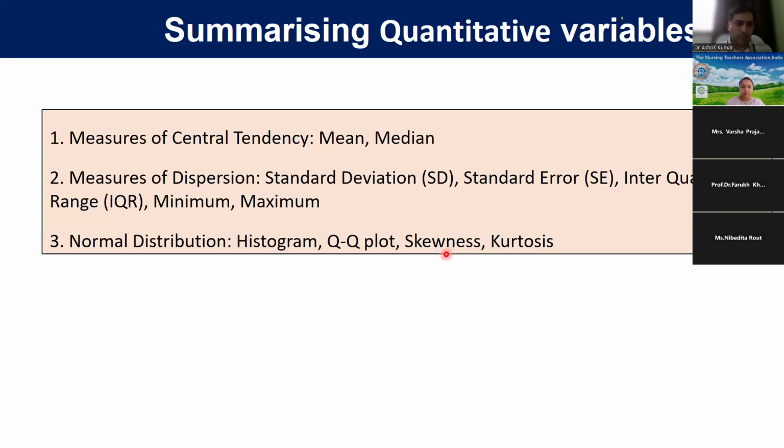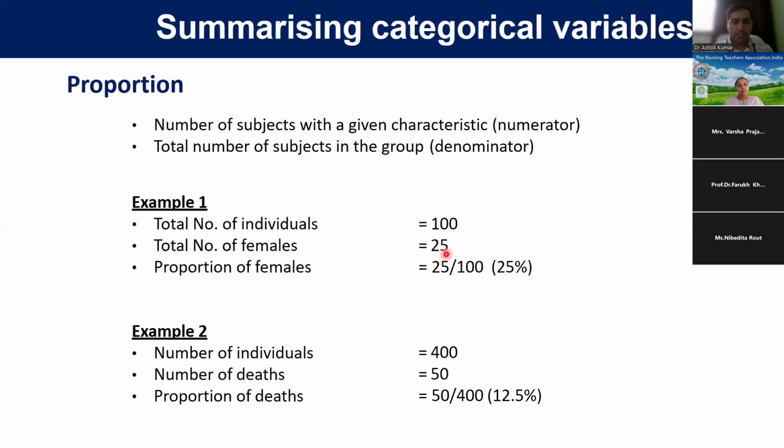To check normal distribution, we use graphical presentations, that is a histogram and a QQ plot, which is a quantile plot, and statistics like skewness and kurtosis. We also do some tests: the Shapiro-Wilk test and the Kolmogorov-Smirnov test. I recommend the Shapiro-Wilk test. I will show you how to do it. This is for quantitative variables, and this is for categorical or qualitative variables.